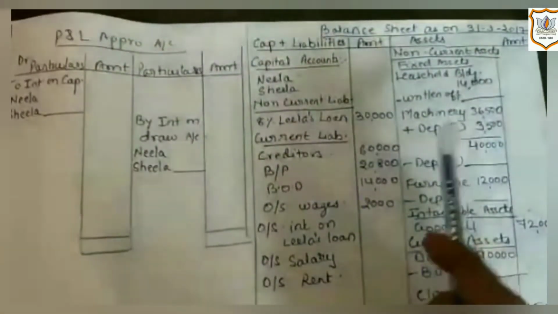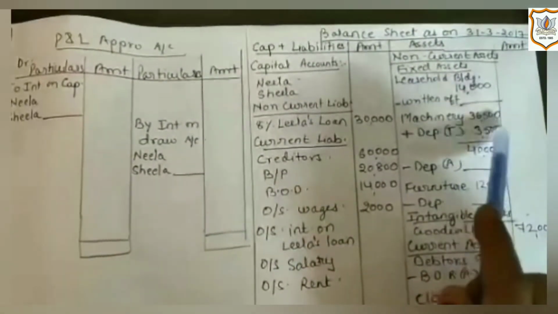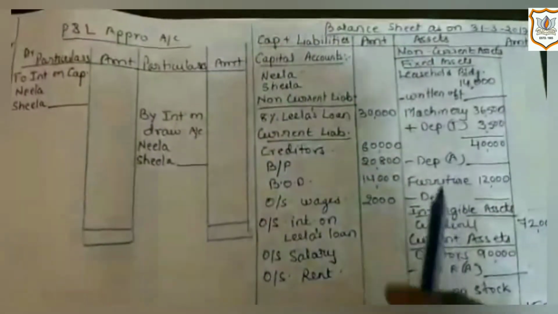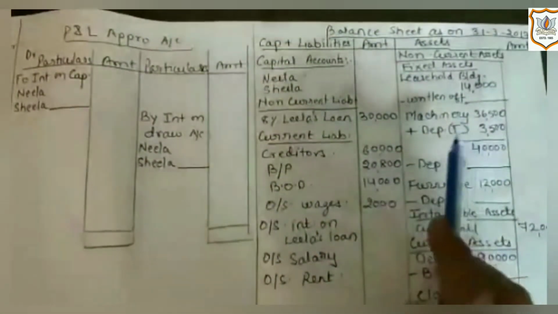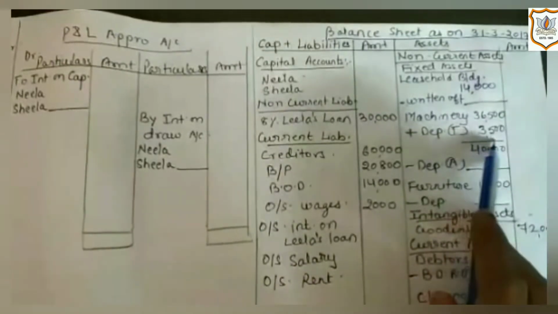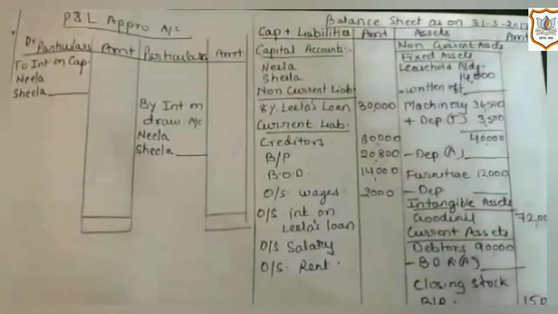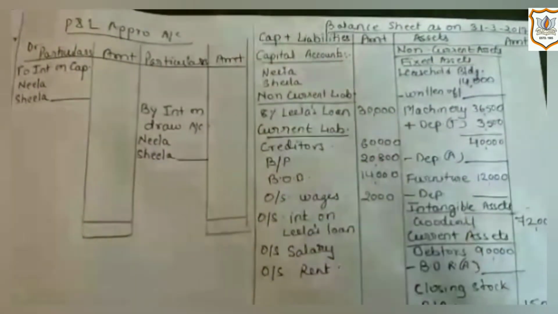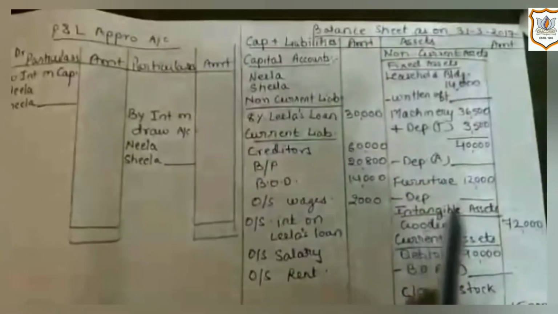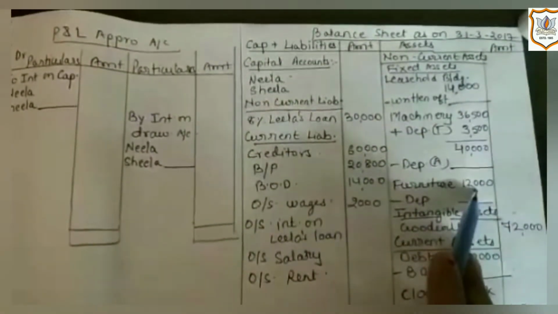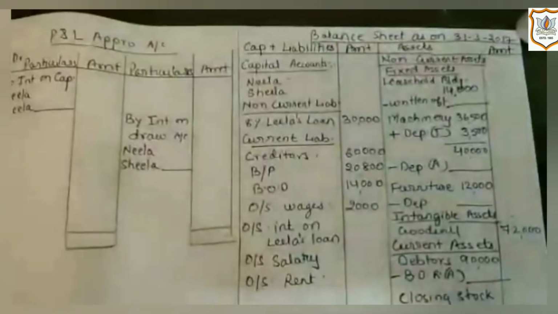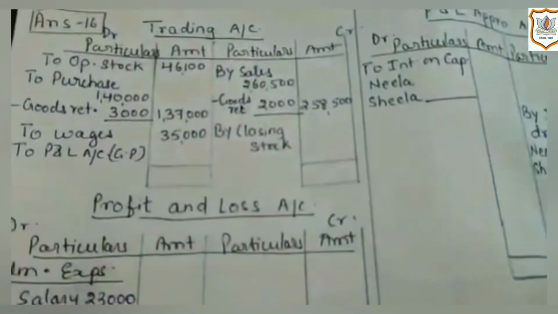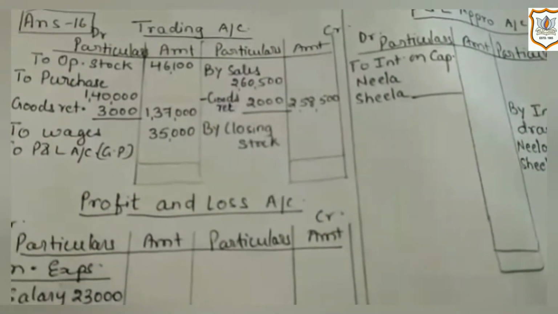Then balance of machinery is given, which is rupees 36,500, which is fixed asset for the firm. Now here we are given depreciation on machinery in trial balance, which is rupees 3,500, which will be added to the amount of machinery in order to get opening balance of machinery. Then furniture is given, which is rupees 12,000, will be recorded in balance sheet on assets. Then opening stock is given, which is rupees 46,100, which will be recorded on debit side of trading account.